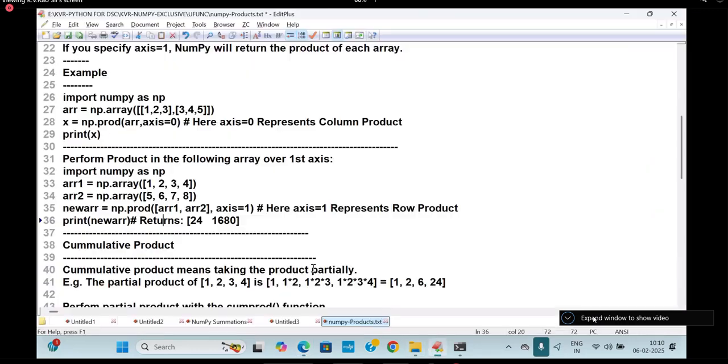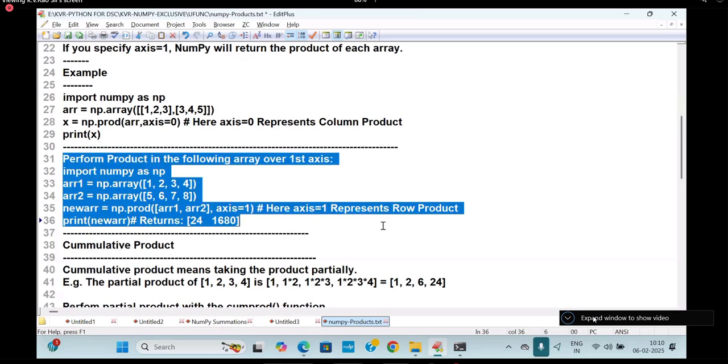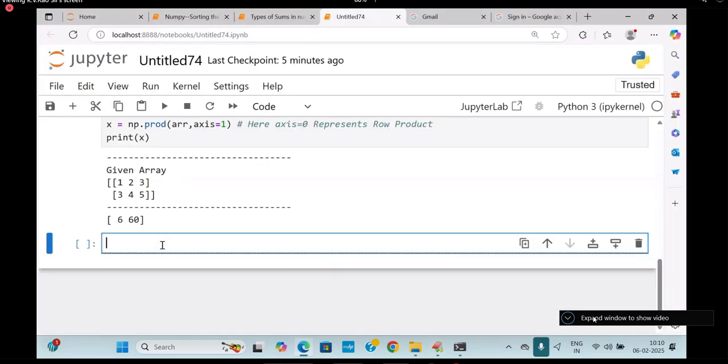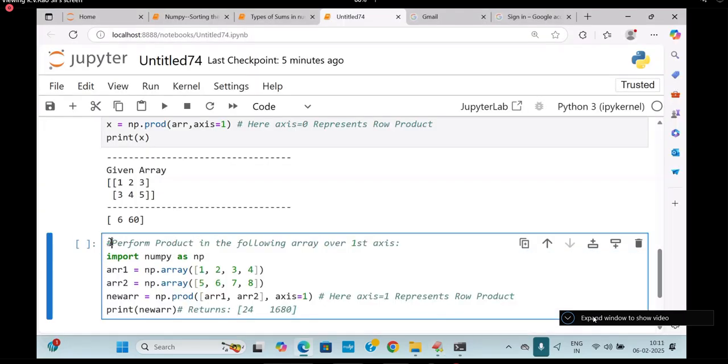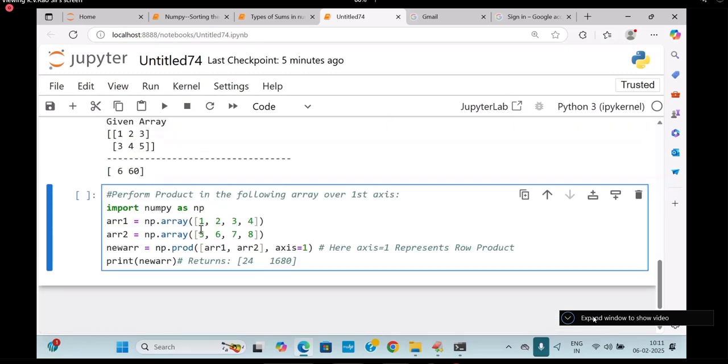Now I'm going to take two arrays. No confusions. After going home, keep your notes and write them perfectly. This is called one array. This is called another array. And axis is equal to what? 1. So how is it going to be?